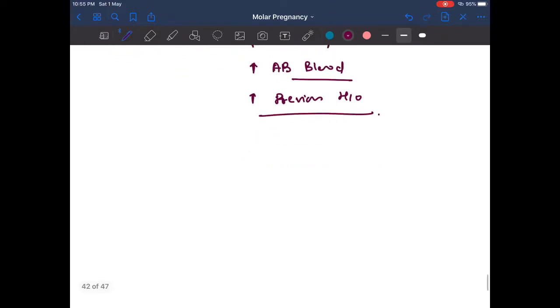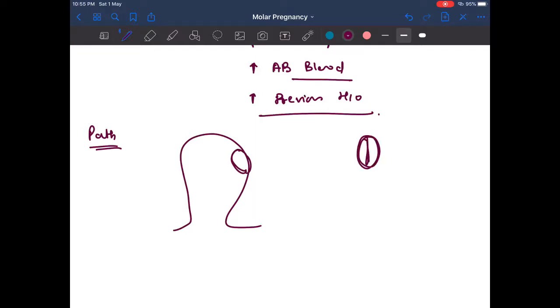Then coming to the pathogenesis. We know that in the uterus, when implantation occurs, the placenta has two types of trophoblast: the cytotrophoblast and the syncytial trophoblast.